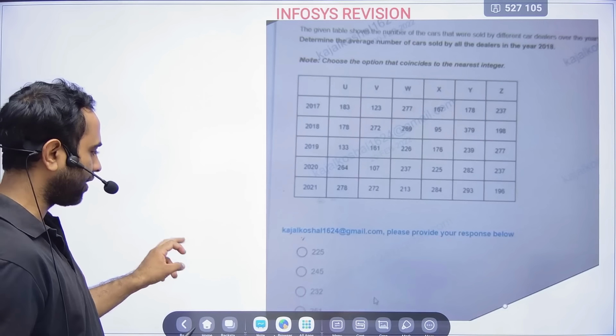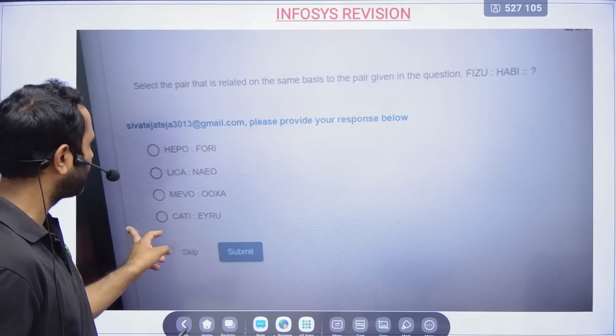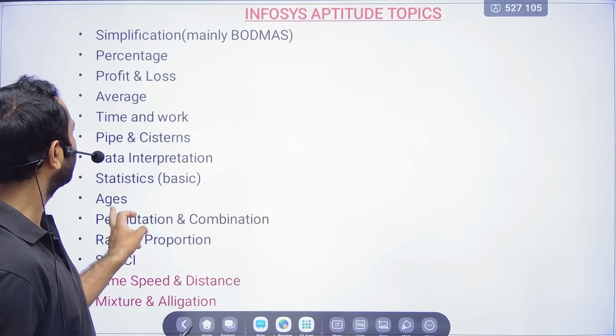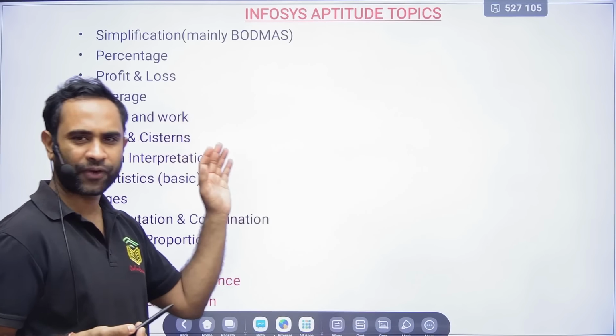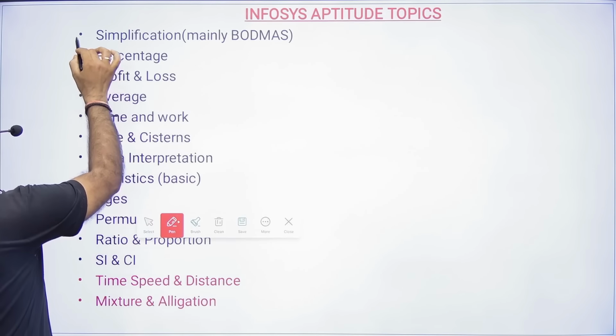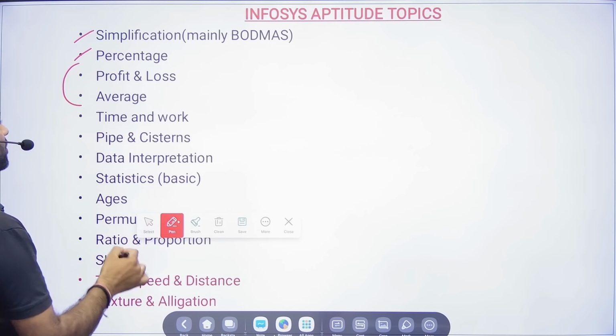Okay, then we will see average. So we have one problem from average. Next topic is average. Profit and loss percentage are of a similar nature, but anyway I will discuss both these concepts.